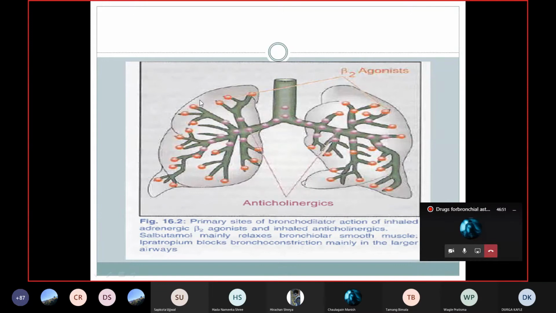In the smaller airways, beta 2 agonists act, whereas in the larger airways, the anticholinergic drugs act, because most of the M3 receptors are present in the larger bronchi, which receive most of the vagal stimulus, while the beta 2 receptors are present in the small bronchioles. So they inhibit the M3 receptor in the larger airways. Clear?